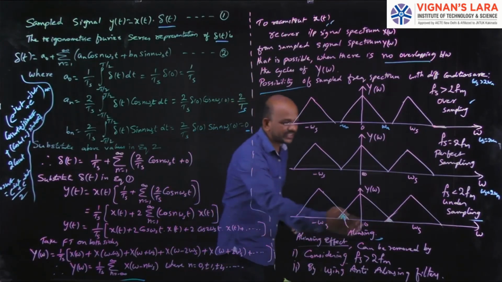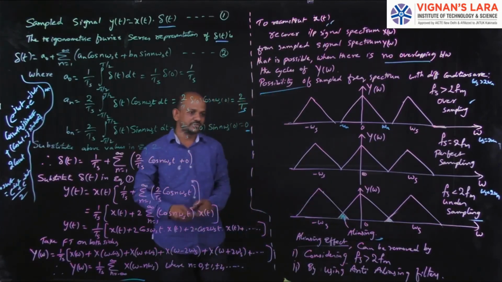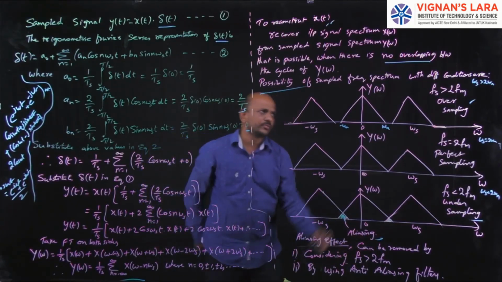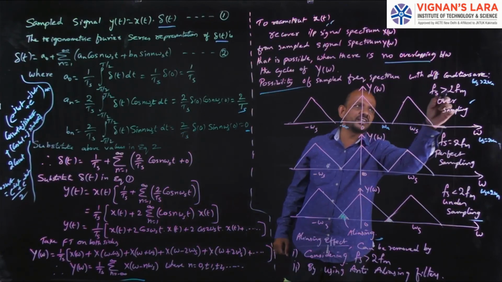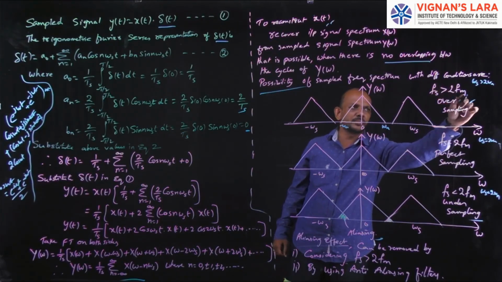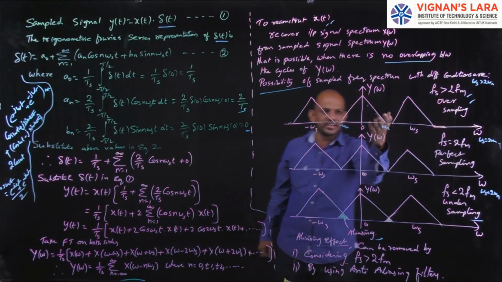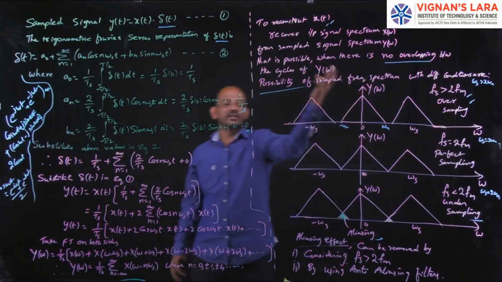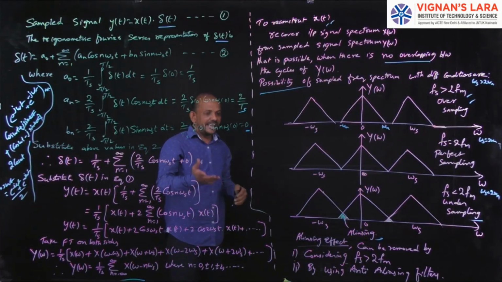So the aliasing effect can be removed in two ways. The first one is considering fs greater than 2 fm. If the sampling frequency is greater than twice the highest frequency component of the message signal, then there will be no aliasing. No aliasing means I can perfectly reconstruct the original signal x of t.